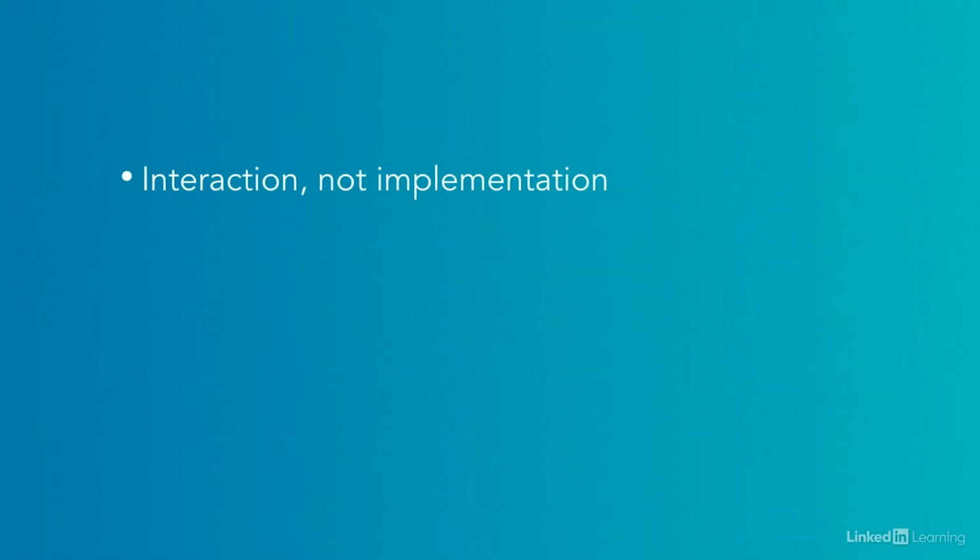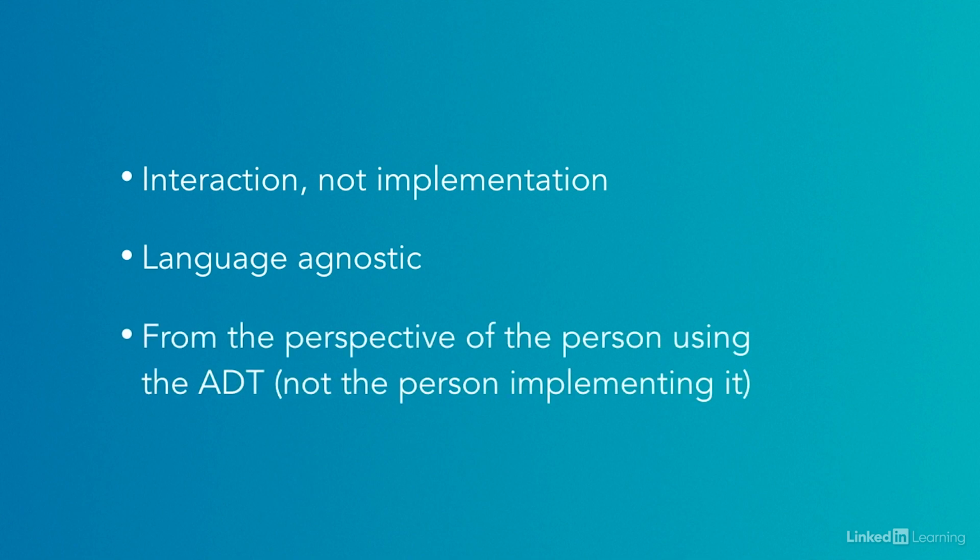When we think about the purpose of an abstract data type, we're not at all concerned with how we'd code it. We just want to understand how we should be able to interact with it in the way we'll need to. Again, an abstract data type just expresses an idea. Abstract data types aren't specific to a certain programming language. You could implement one in many different languages. Abstract data types are always talked about from the perspective of the person who will be using them, not from the perspective of the person who is going to implement it.